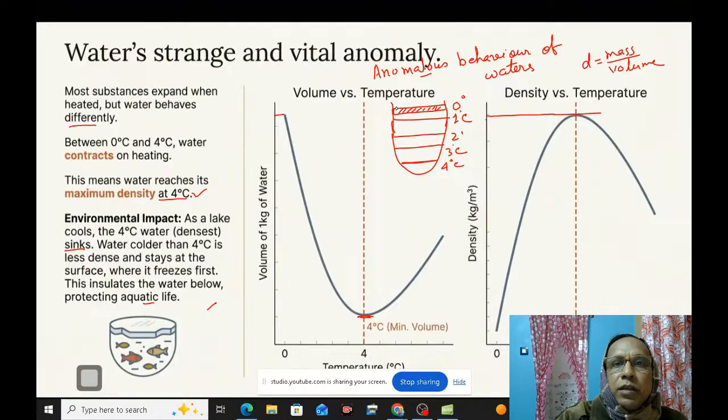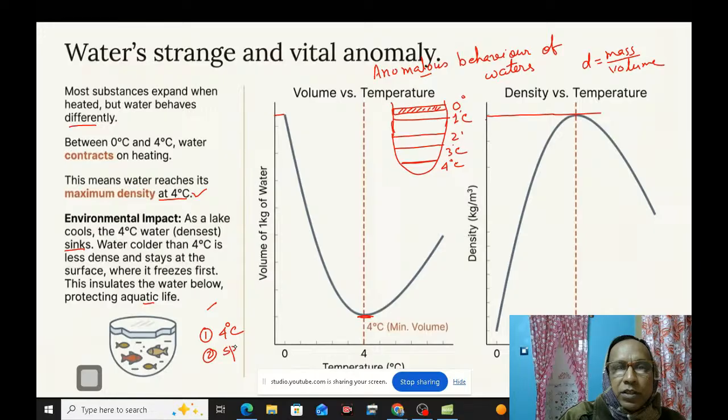So in this way, we get water's strange behavior. Besides, there are other factors also that make water different from other liquids. Some properties are there. Number one is that water reaches maximum density, that the density of water is maximum at 4 degrees centigrade. This is one property. There is another property also. The specific heat of water is maximum, much more than any other liquid.